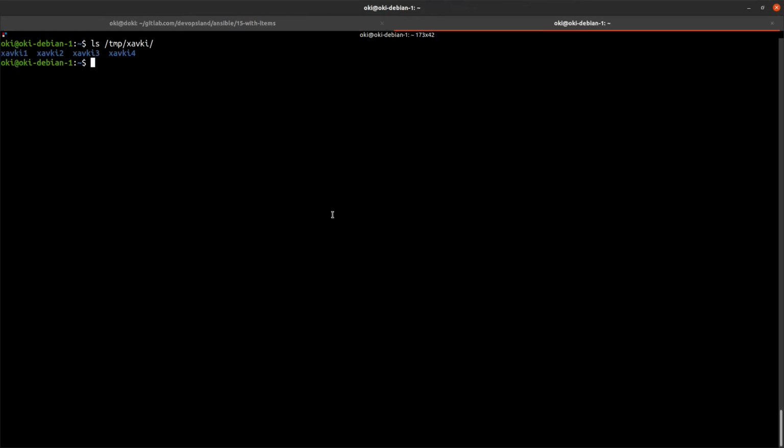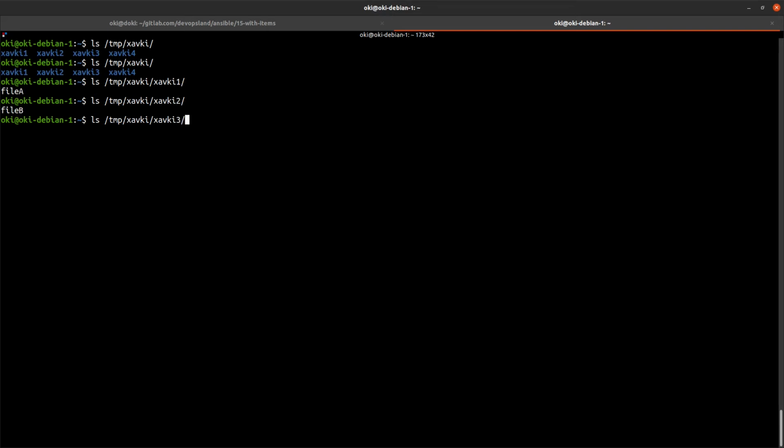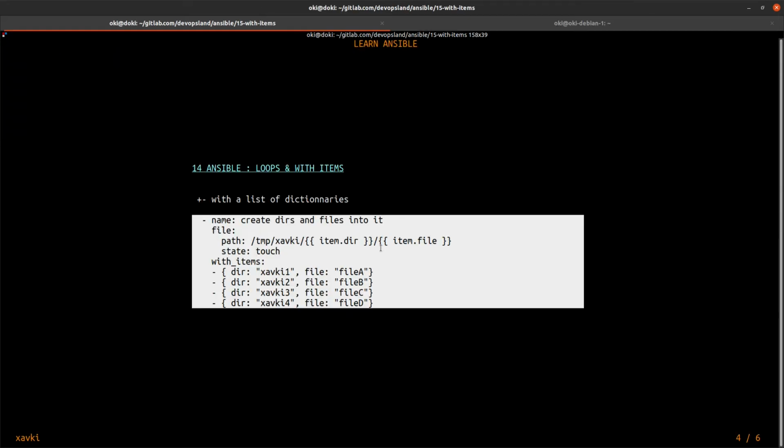So if you check into our directory, we have the same directory, but if I check into xav key 1, I have file A. Okay, if I check into xav key 2, I have file B, and 3 file C, and 4 file D. Perfect. This is a loop on a dictionary.